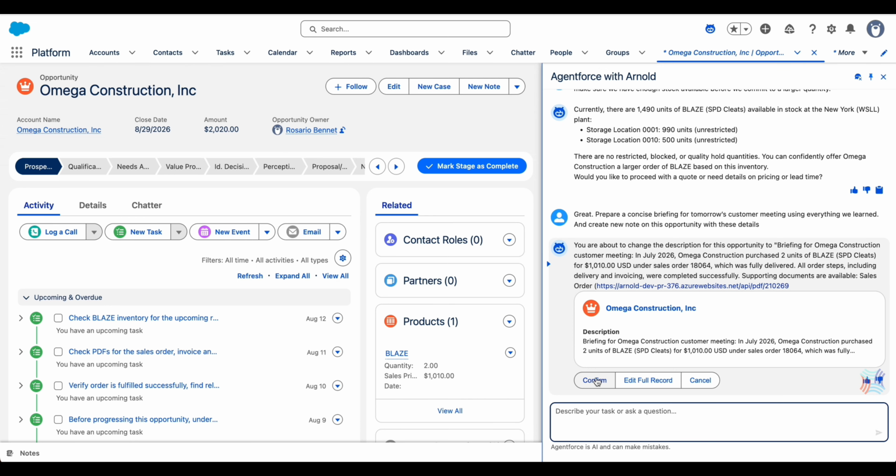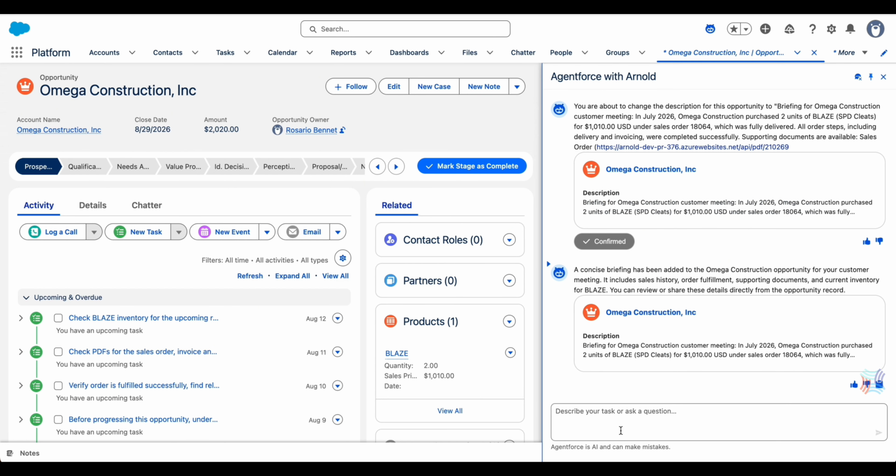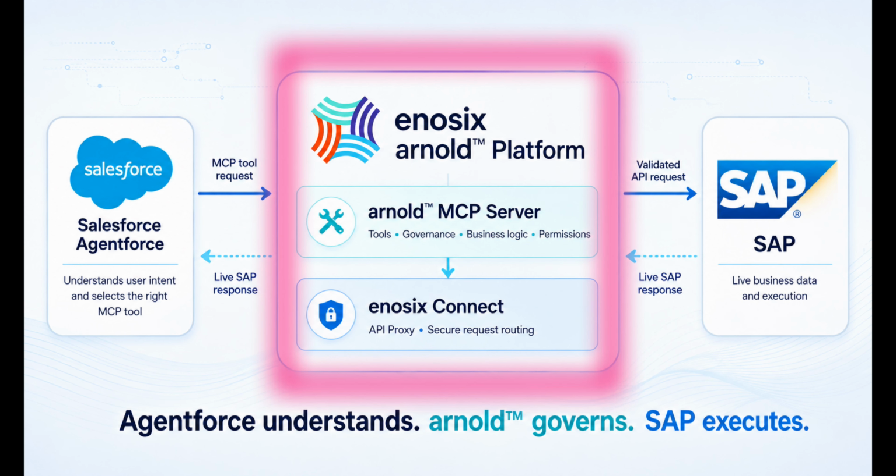Agentforce provides the experience. Enosix Arnold provides the governed connection to real-time SAP data, so sellers can work faster and act with confidence.